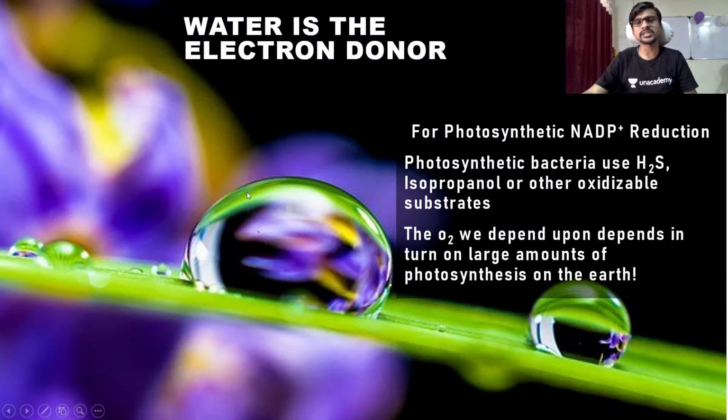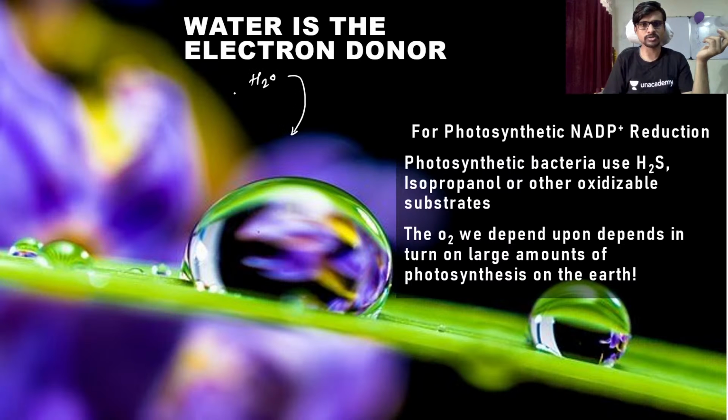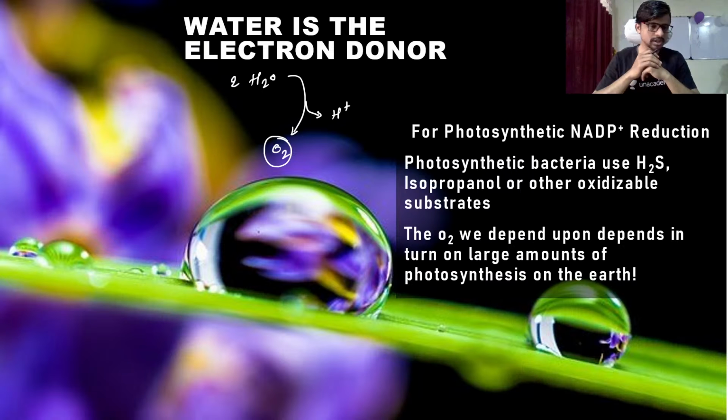So let's see, water is a donor for the electron. PS1 and PS2 require electrons, otherwise the electron transport chain will not have any electron to transport. So there we need a donor, and water acts as an electron donor. H2O is finally split, for example 2H2O is finally split into H plus and the oxygen here. You can balance the reaction as per your knowledge of chemistry.